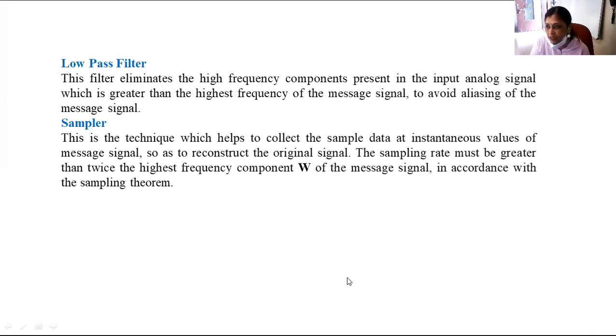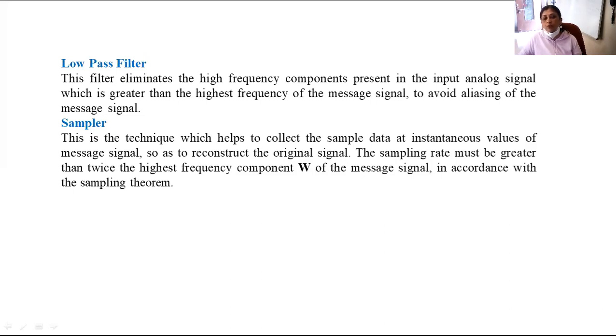Signal will be properly sampled means what? After sampling, at the receiving end, the original signal is reconstructed accurately if you sample the signal at the Nyquist rate at the transmitting end.